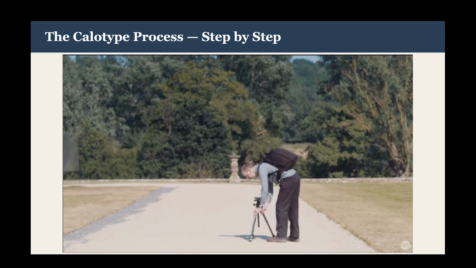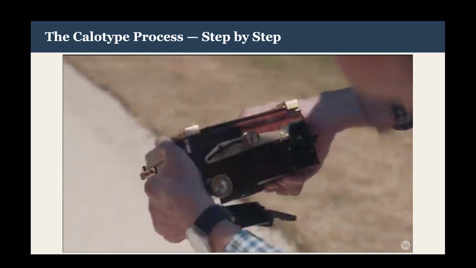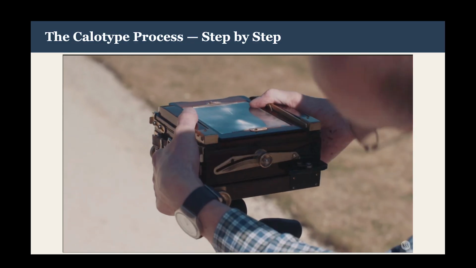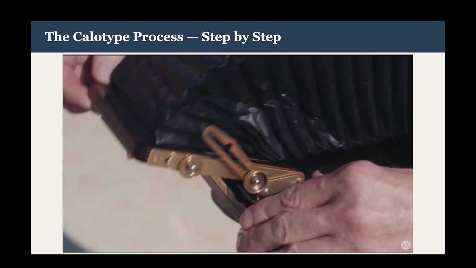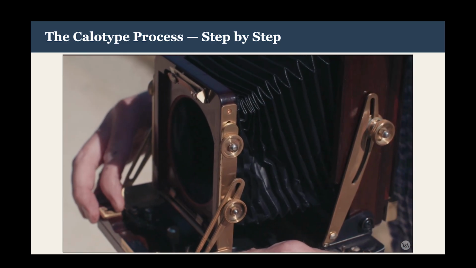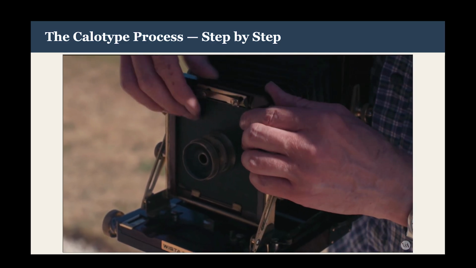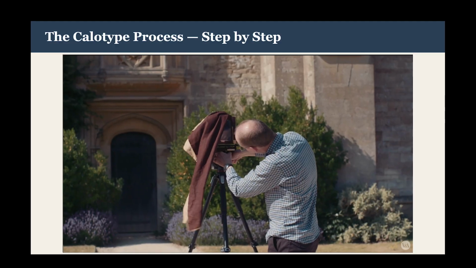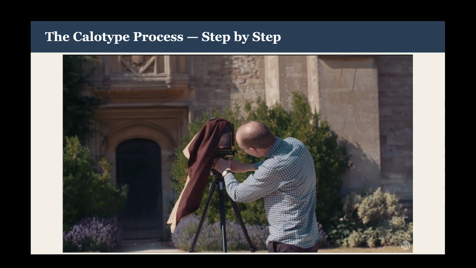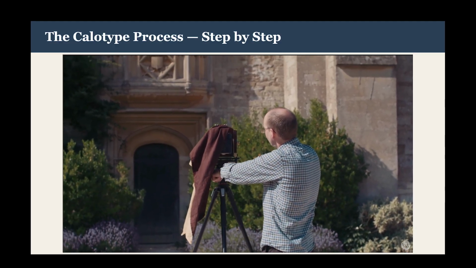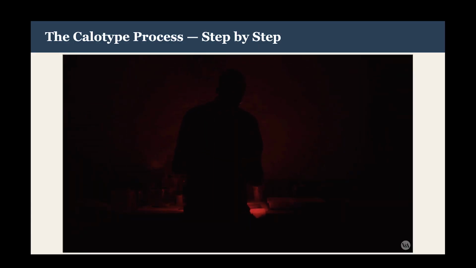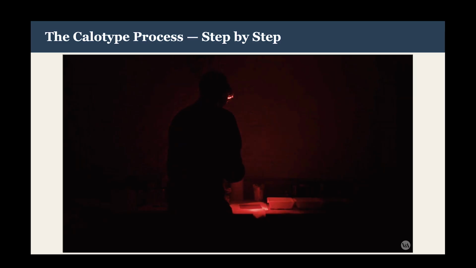Rob Douglas is a specialist in making calotypes. The first stage involves preparing the negative under red light.